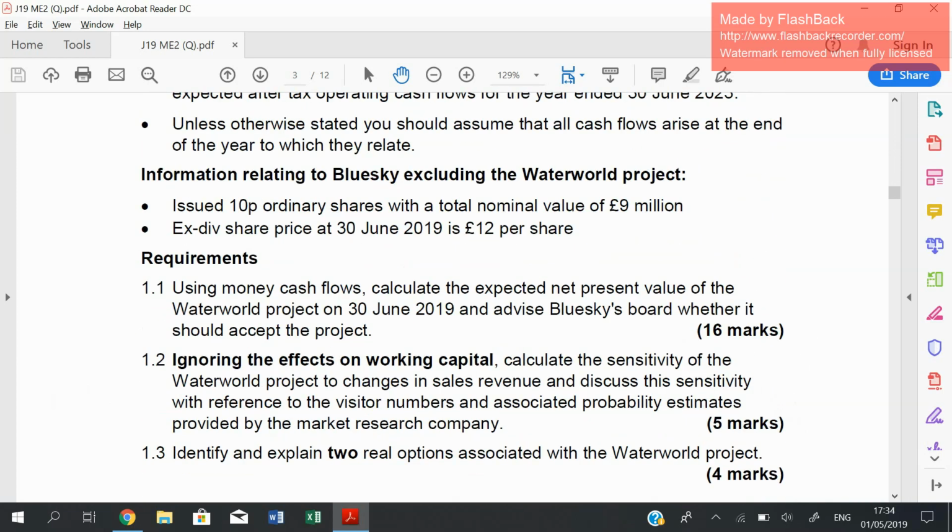So we are going to do 1.1, which is using money cash flow to calculate the expected net present value of the Waterworld project on 30th of June 2019, which is the current day, and advise Blue Sky's board whether it should accept the project. So this is a 16 marks question.